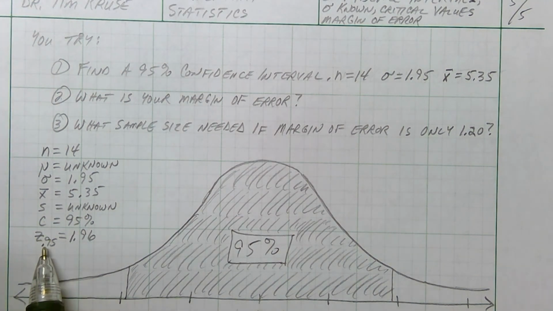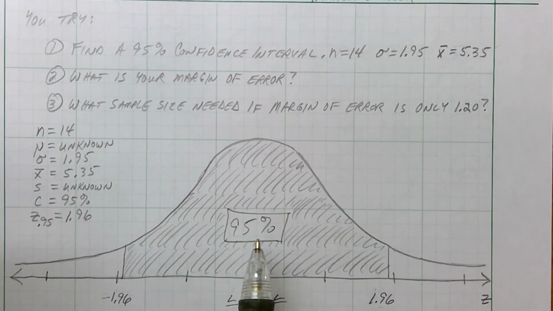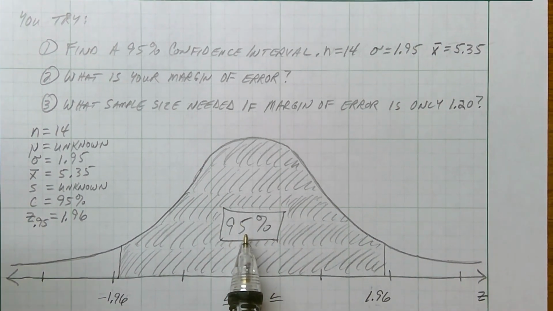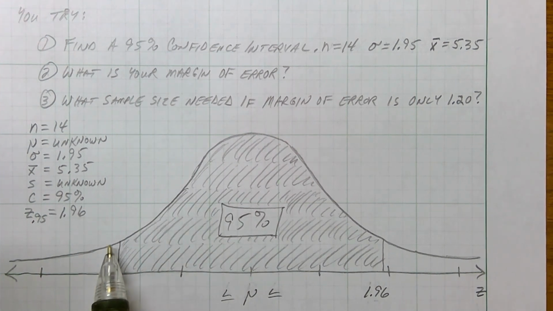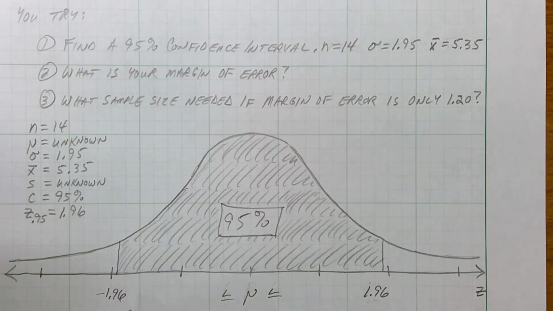And what's the z number associated with that 95% confidence level? Well, that's going to be 1.96. You can figure it out the hard way. The hard way is 95% leaves 5%. Split that 5% in half. That leaves 2.5% here and 2.5% here. So you can look up 2.5% in the negative z table, and you'll find that negative 2.5% is a z number of negative 1.96. Or if you have that handy little table like I did in the bottom of your z table, you can just look up 95% confidence interval and it'll tell you both of the 1.96s.